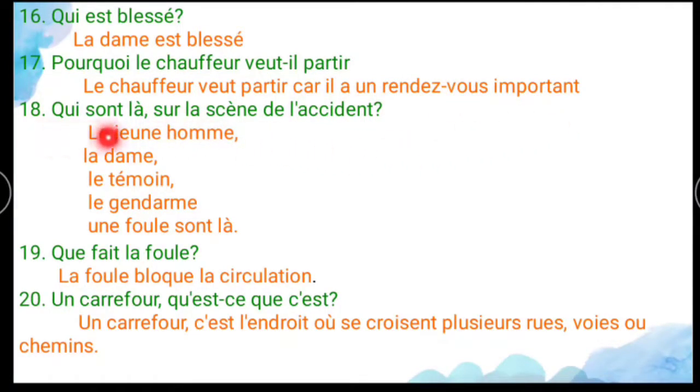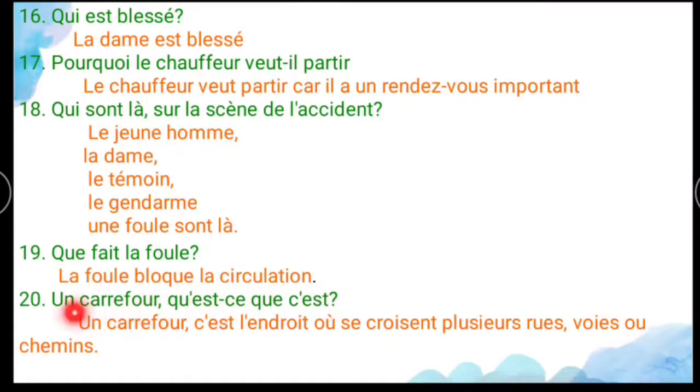And the 18th one, qui sont là sur la scène de l'accident? So who are they at that accident scene? Un jeune homme, the young man, la dame, the lady, and le témoin, the eyewitness, and le gendarme, policeman, and a crowd are there. And the 19th one, que fait la foule? So what does the crowd do? La foule bloque la circulation. The crowd blocks the traffic.